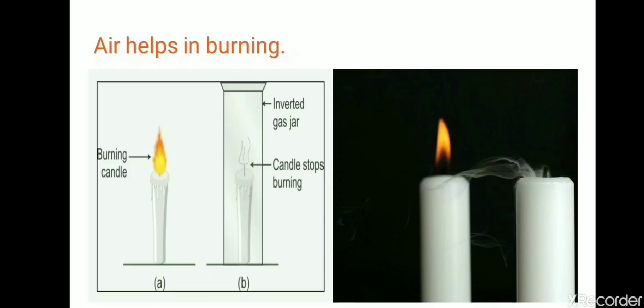So if I recapitulate it, what is the function of oxygen? Oxygen helps in burning things. What is the use of nitrogen in the atmosphere? Nitrogen is absorbed by plants for different purposes, and nitrogen also dilutes the oxygen. If I ask you what is the use of carbon dioxide? Carbon dioxide is used by plants to make their food. Now children, let's come to next use of air.